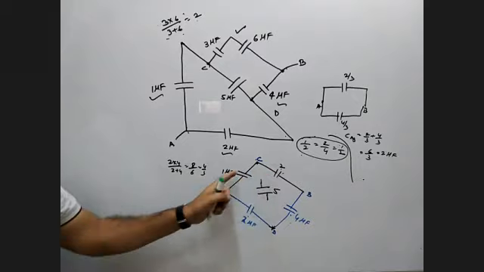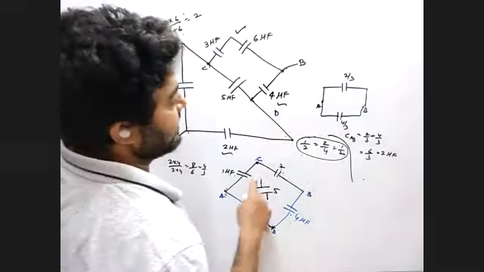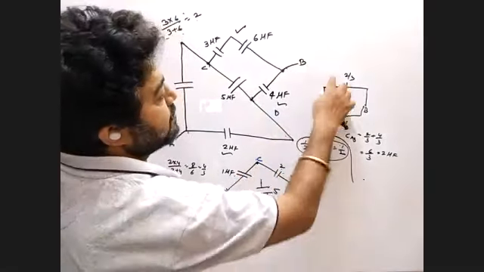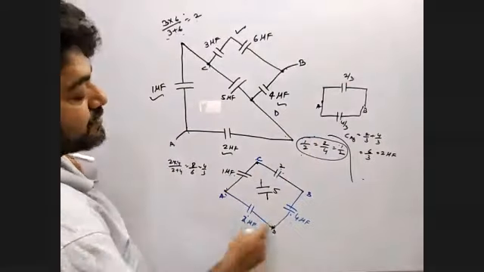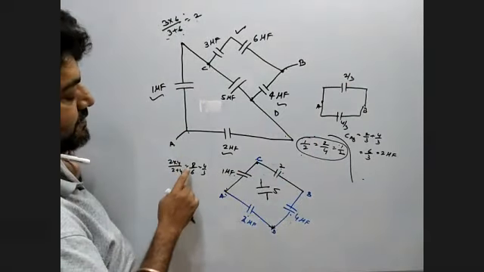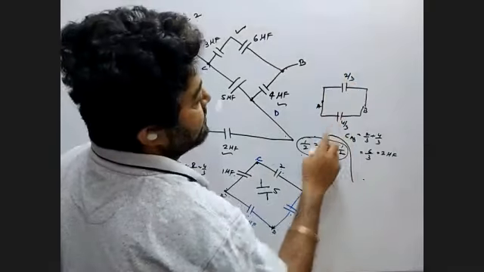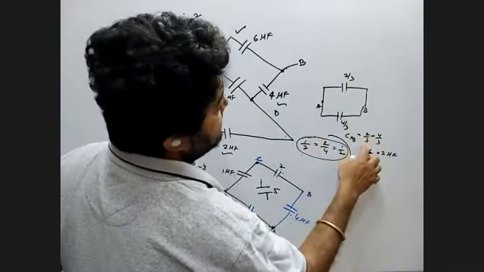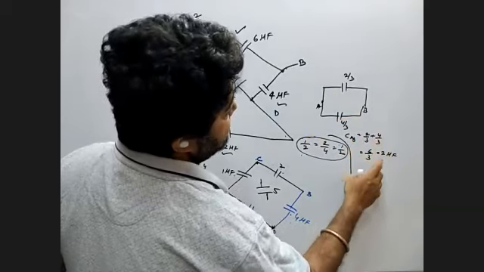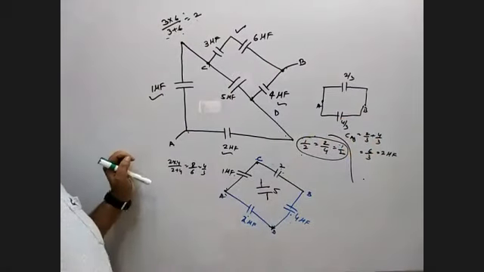Now these two are in series. So if these two are in series, what can we write? 1 into 2 by 1 plus 2, that is 2/3. These two are in series, 2 into 4 by 2 plus 4, 8/6, that is 4/3. Now 2/3 and 4/3 are in parallel. So 2/3 plus 4/3, you have 6/3. This is 2 microfarad. Okay, everyone.